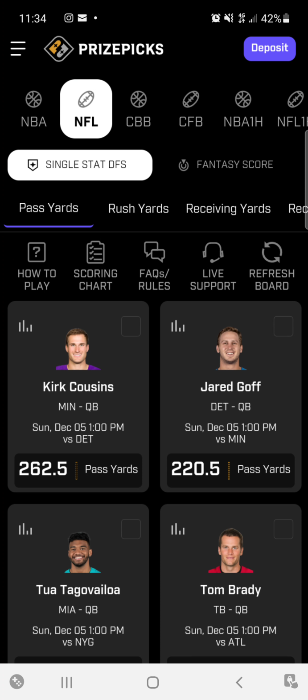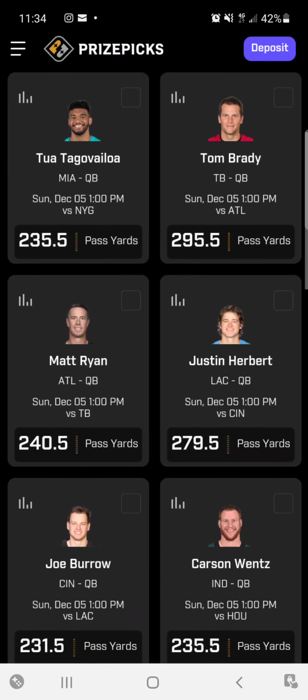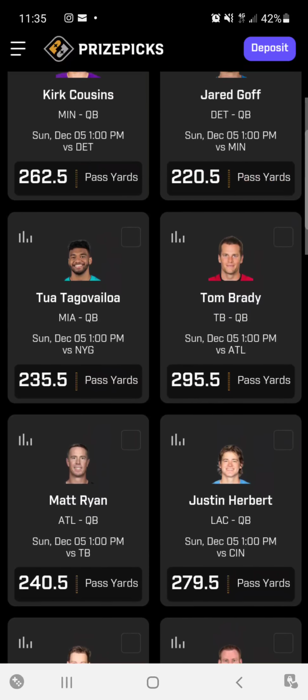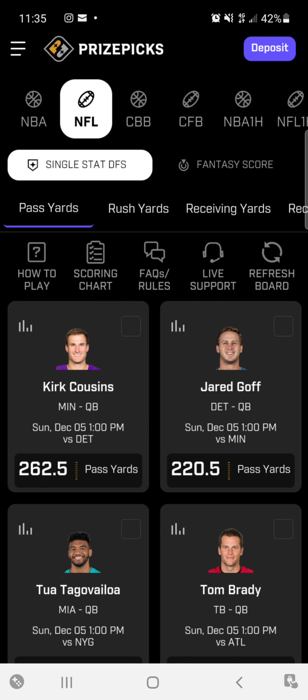NFL, I try to stay away from. It's just so many stats and it's so hard to keep up with unless you know a team inside out and you want to play guys from that team. Like, I'm a Dallas fan, so I pick the Cowboys based on the matchup and do decently well with that as well.